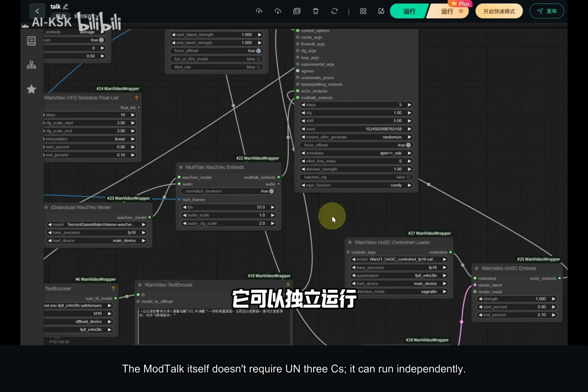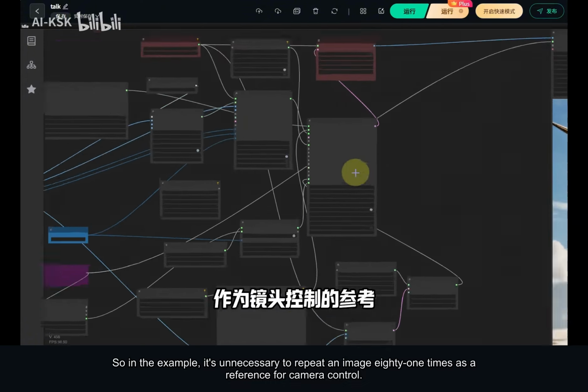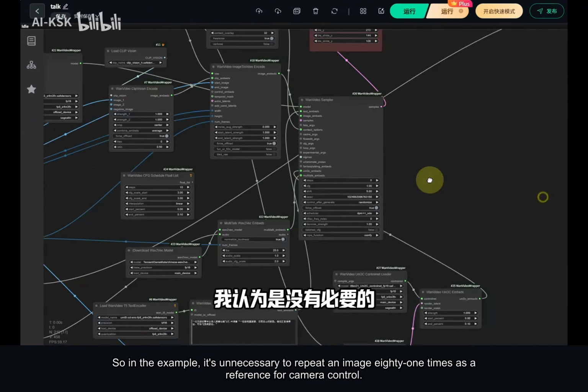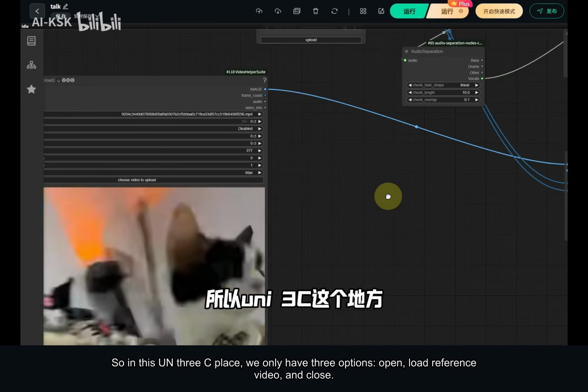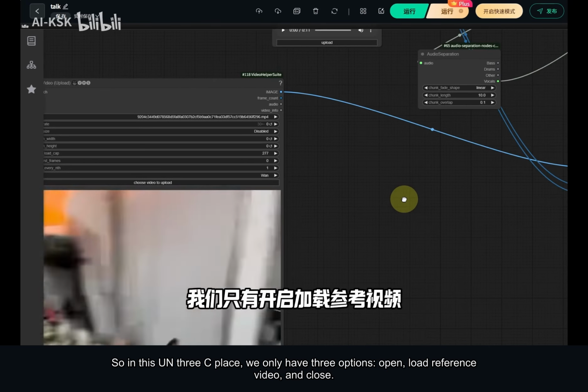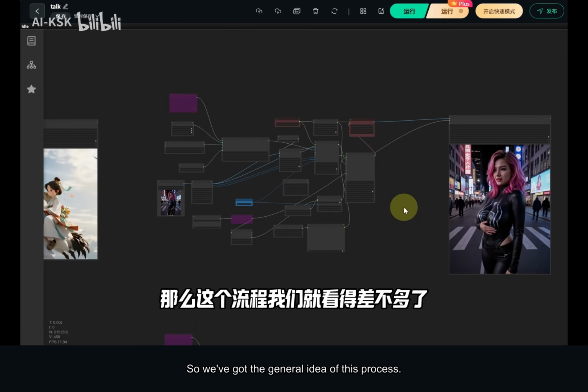It can run independently. So in the example, it's unnecessary to repeat an image 81 times as a reference for camera control. I even think it would weaken our dynamics. So in this UN3C place, we only have 3 options: open, load reference video, and close. So we've got the general idea of this process.